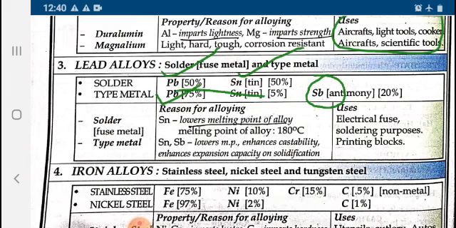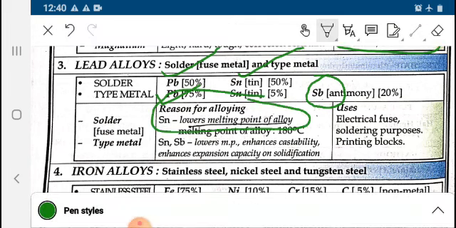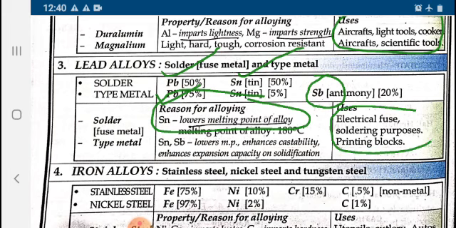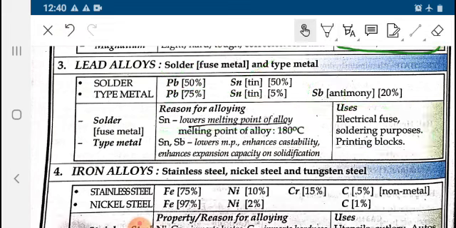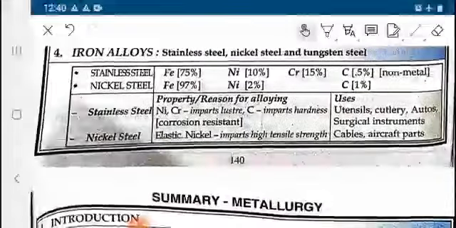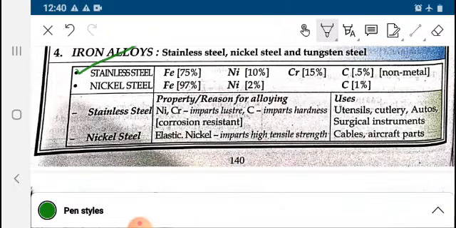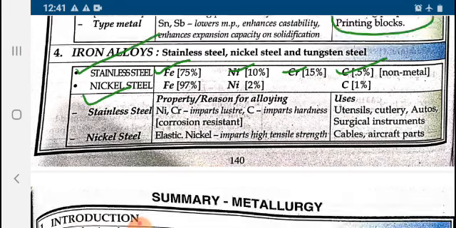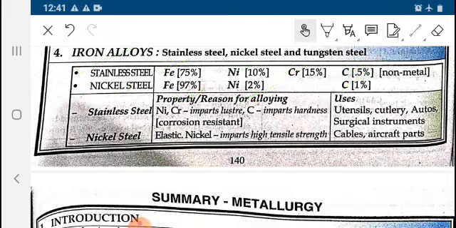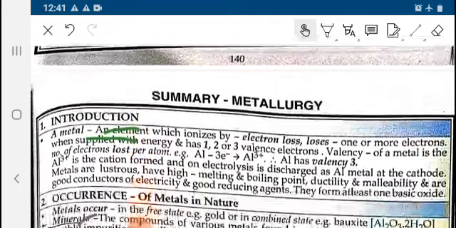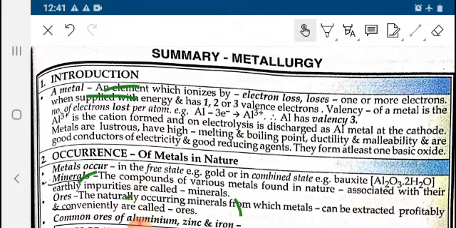What is the reason for alloying? Sn lowers the melting point of the alloy, and it is used in electrical fuses. These are the uses. Iron alloys, most important, stainless steel: Fe, Ni, Cr and some amount of carbon. Nickel steel: Fe, Ni and carbon. So this was all about the metallurgy process. As you can see, this is the summary.